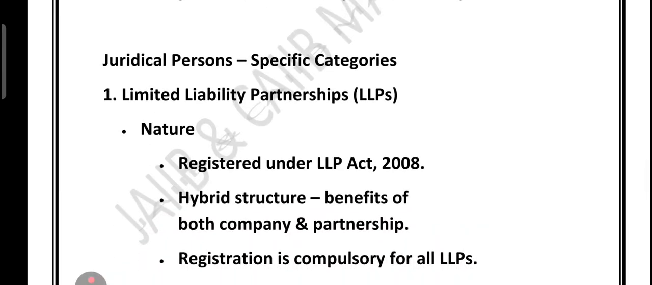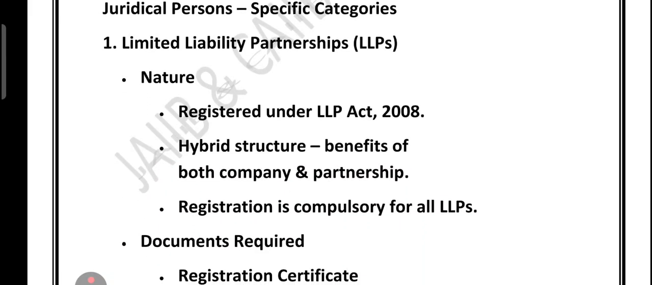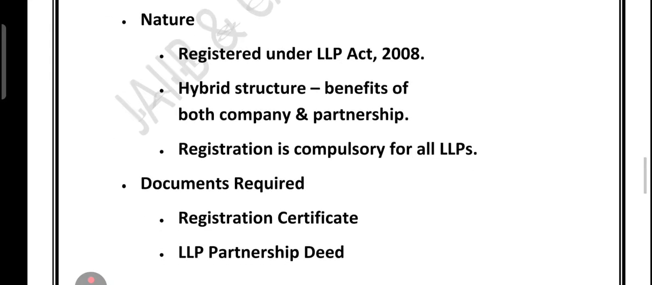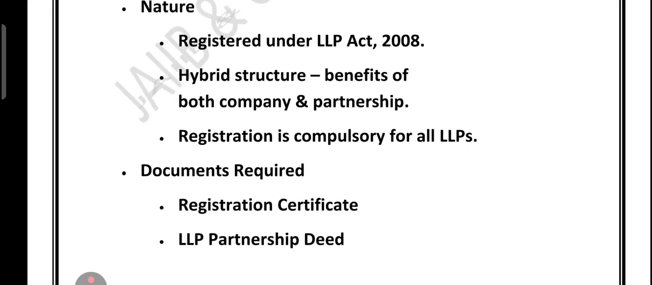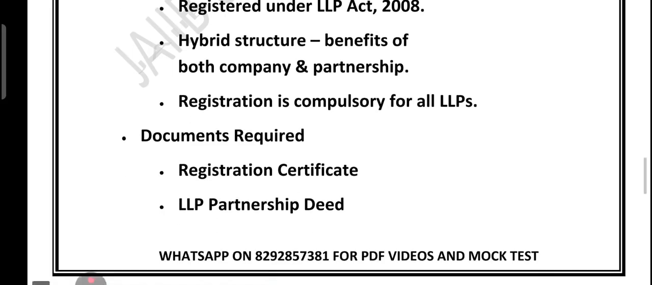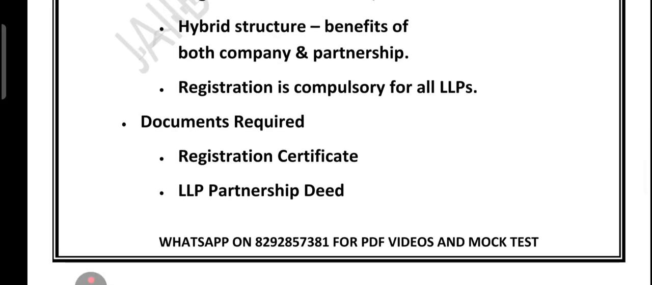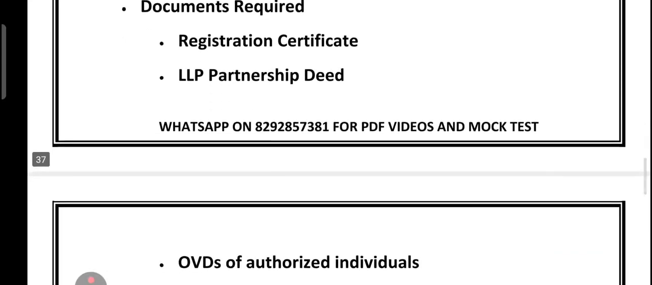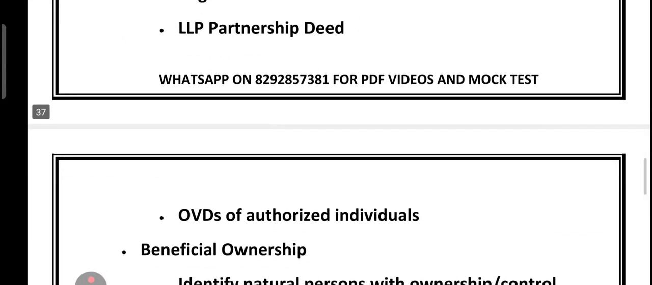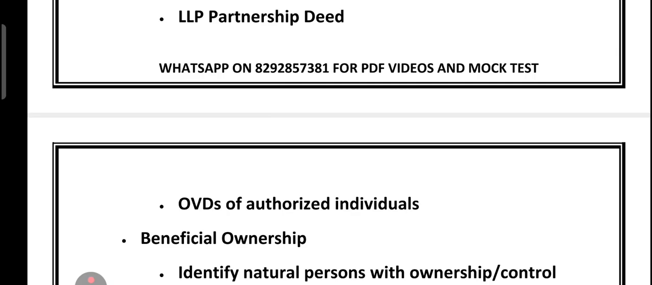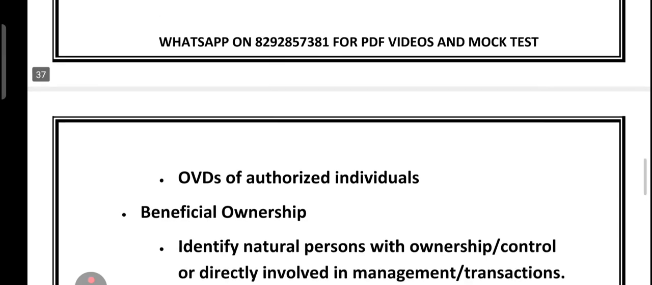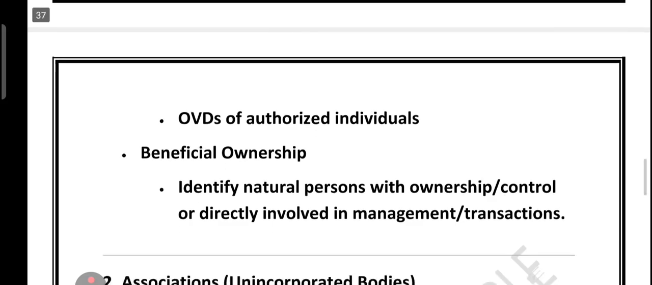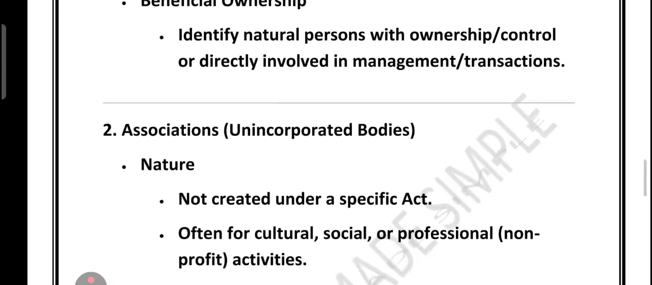Some specific category. Like suppose take the case of LLP, Limited Liability Partnership. They are registered under the LLP Act 2008. If you look at the hybrid structure, they combine the features of both companies and partnership. And registration is compulsory for all LLPs. What are the documents required? So registration certificate of the LLP, partnership deed, etc. So in short, we can say LLP must be registered and KYC involves verifying their registration certificate along with identifying partners and authorized signatory. Now let's talk about the trust.